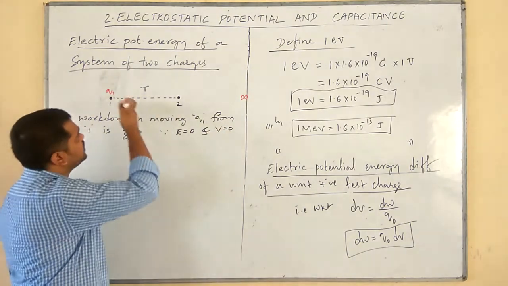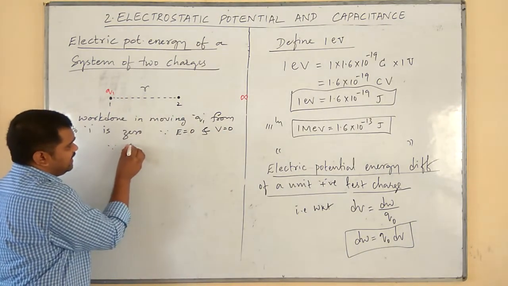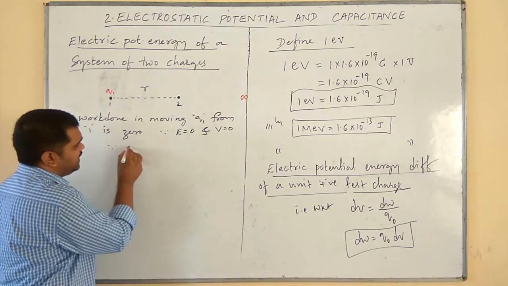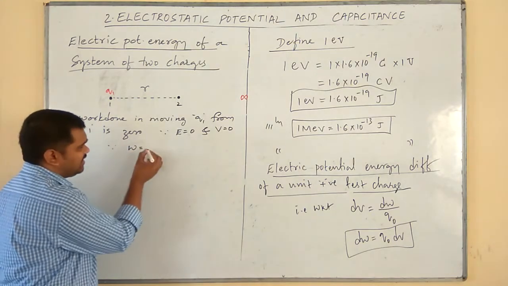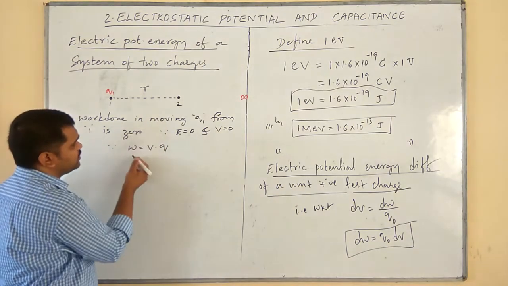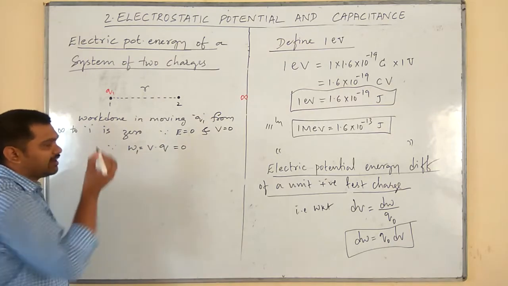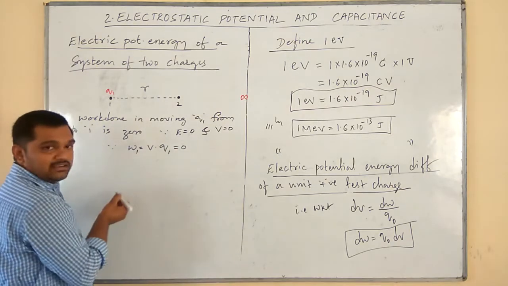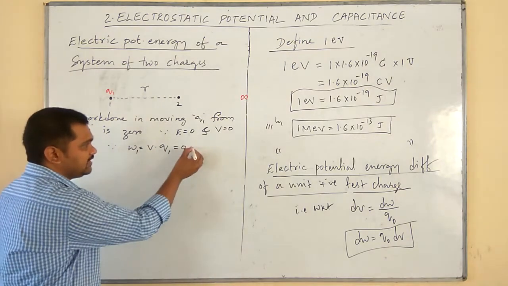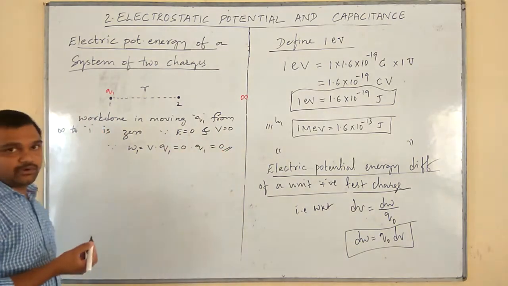If V becomes 0, W also becomes 0, because we know that W is equal to V into Q. Since V is equal to 0, W is equal to 0. Therefore, I will write W1 is equal to V into Q, that is 0 into Q1, which is equal to 0.